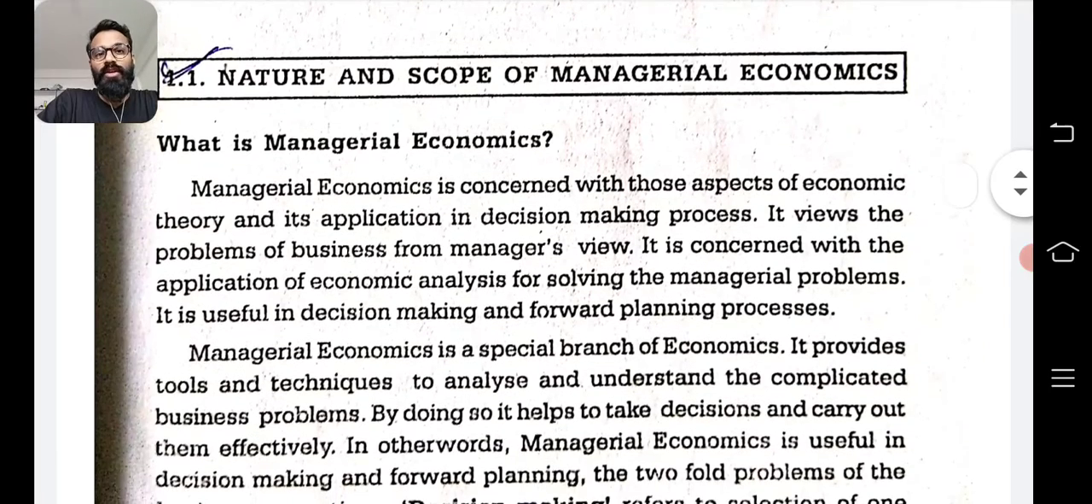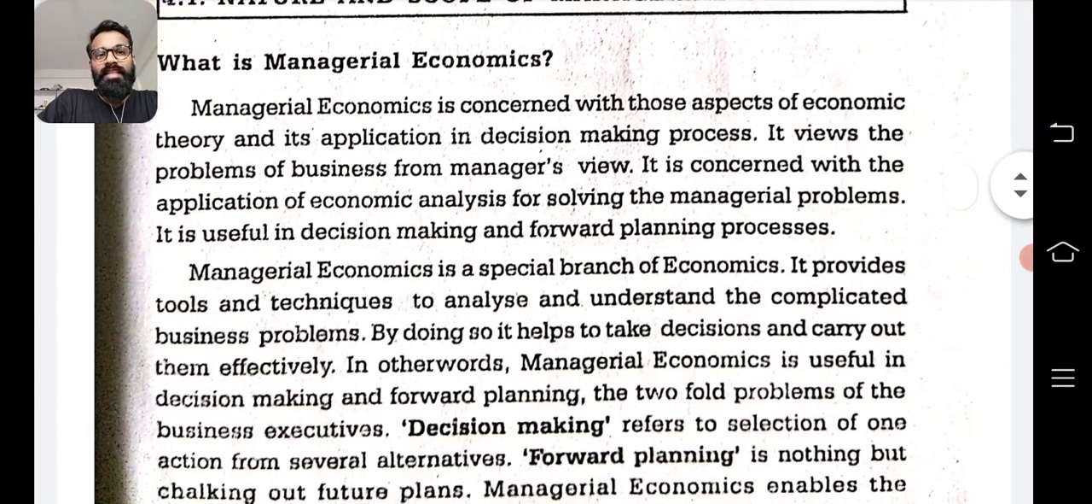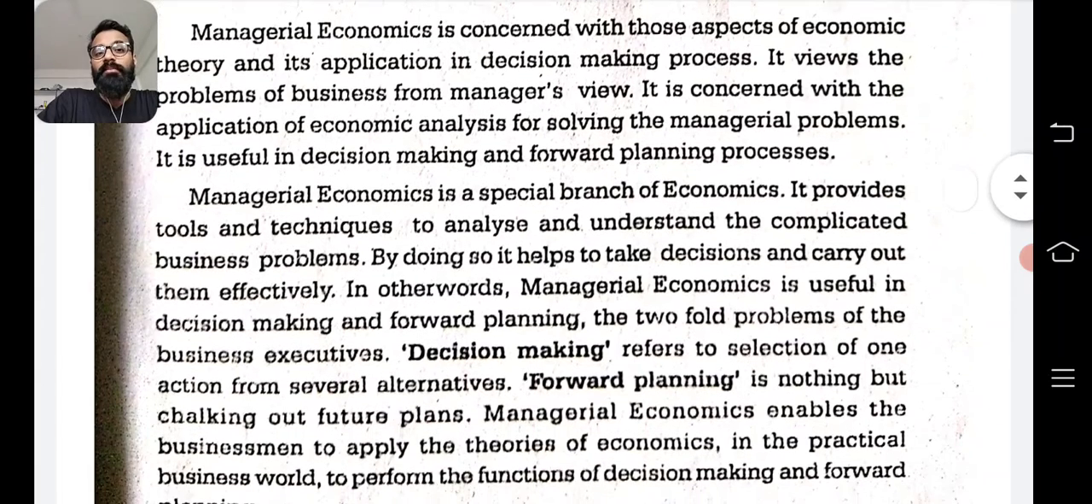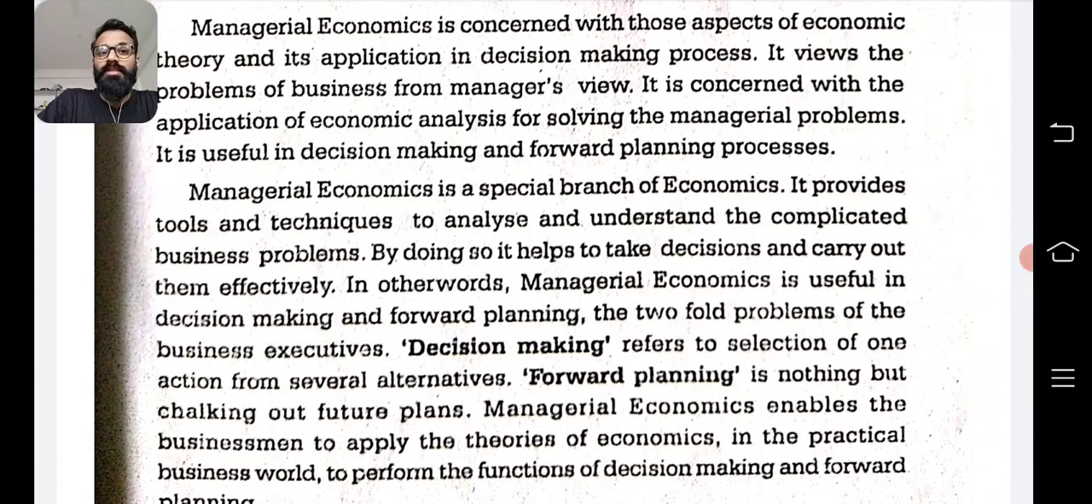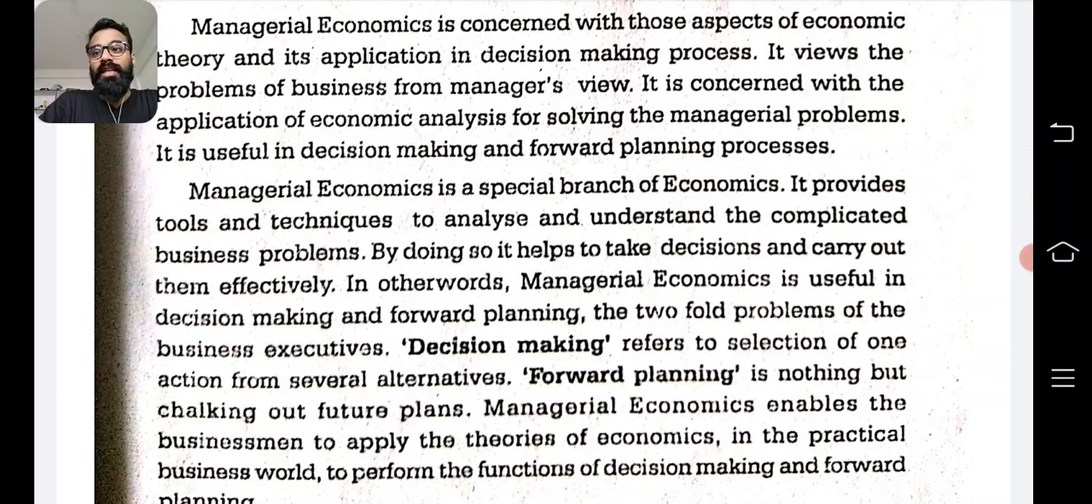Now what is managerial economics? In the second sentence we can see it's a special branch of economics. It provides tools and techniques to analyze and understand complicated business problems. So the complicated business problems we are trying to analyze using managerial economics. In other words, managerial economics is useful in decision making and forward planning. Suppose you are in a business unit and you have to make a decision whether to take this input or not. So that is a decision that you have to make. So managerial economics helps you to make such a decision and also helps you to plan forward.